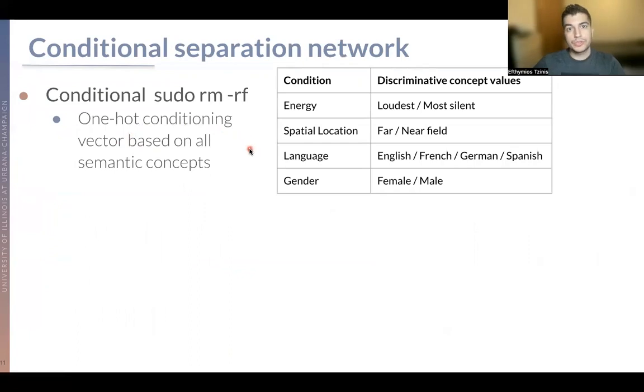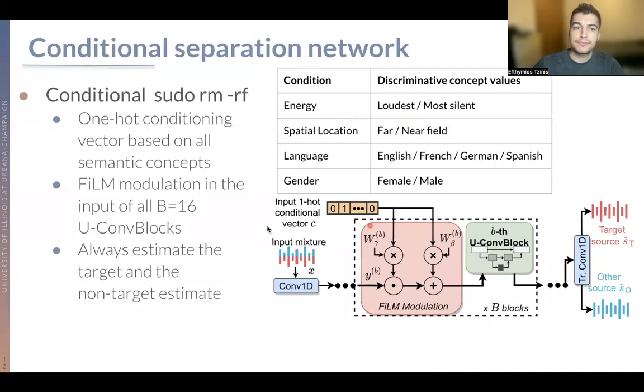As a model, we use a conditional variation of a state-of-the-art system called pseudo-MRF, which has us in one-hot conditioning encoding vector based on all of the semantic concepts. And once again, here for the energy could be the loudest or the most silent speaker. For spatial location would be the far or near field. The language would be the 4 different languages that we have here, and the two genders.